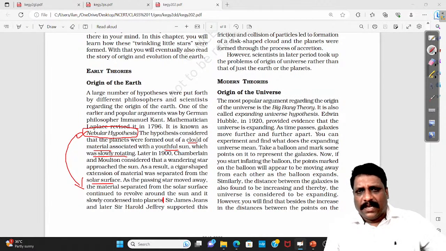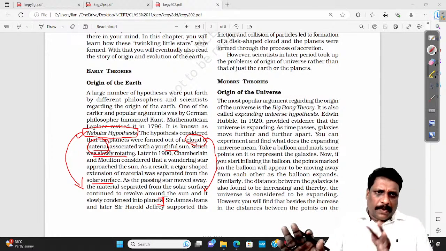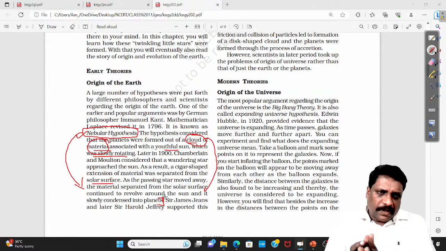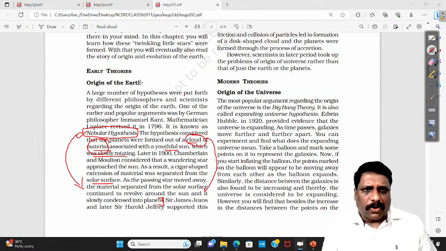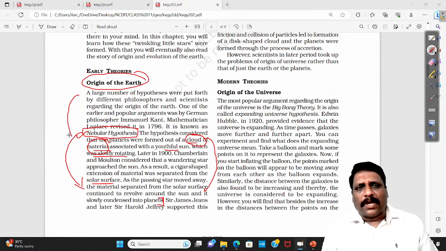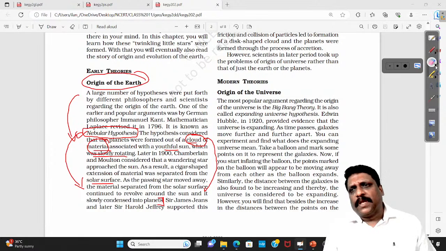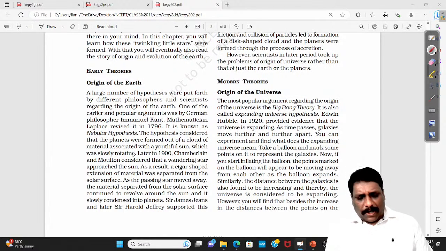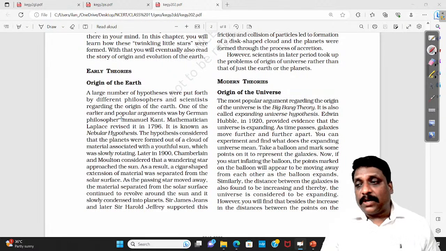He says how the cloud of material eventually became a cigar-shaped or disc-shaped structure, started rotating around the sun, and eventually became planets. Remember that one of the most accepted theories for the origin of Earth is this nebular hypothesis. And one more thing: the nebular hypothesis not only talks about the origin of Earth, it talks about the origin of the entire solar system.